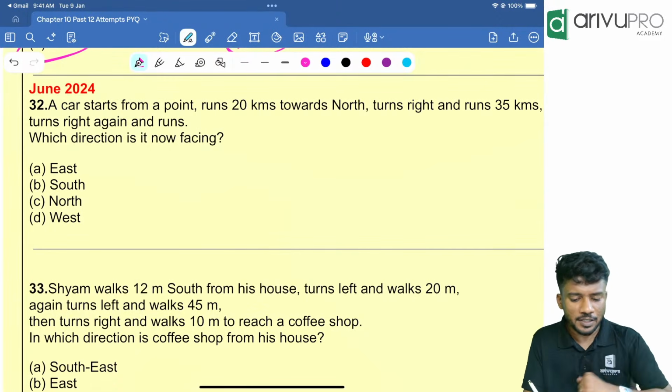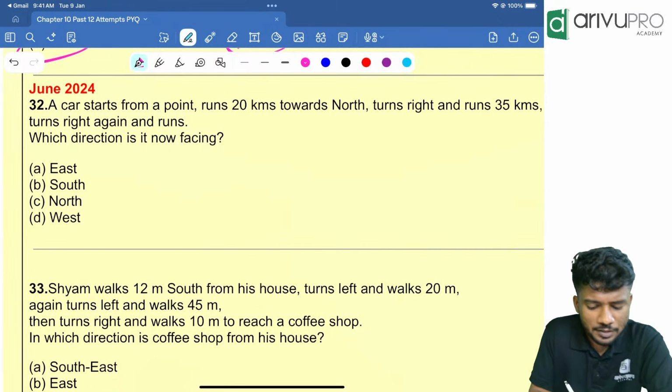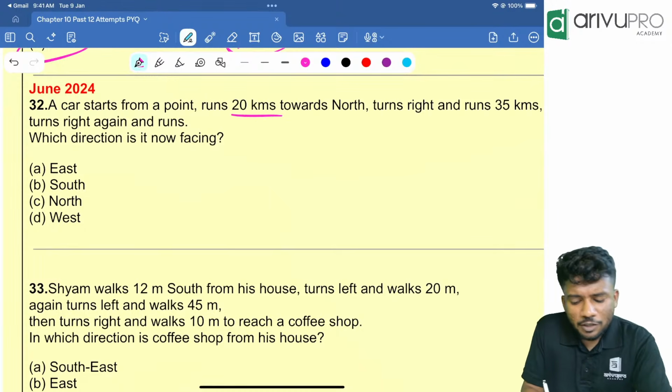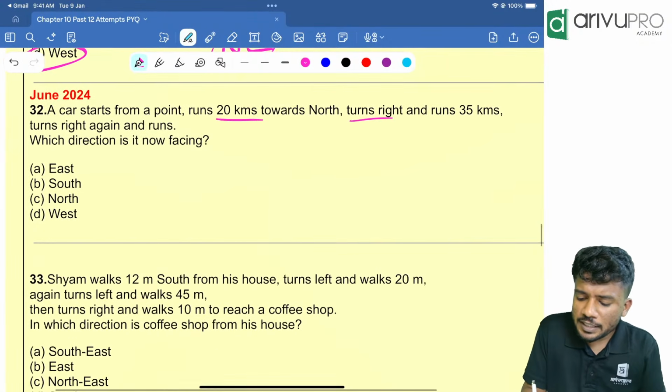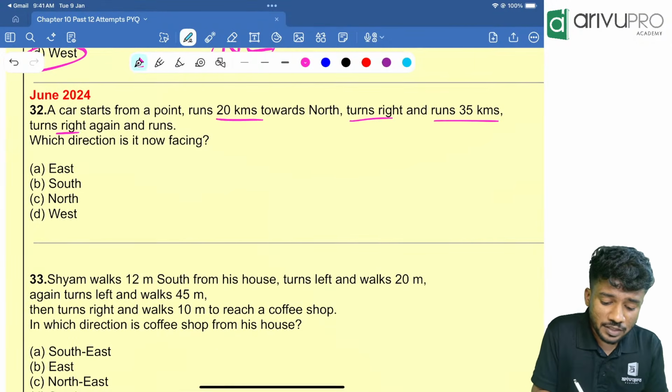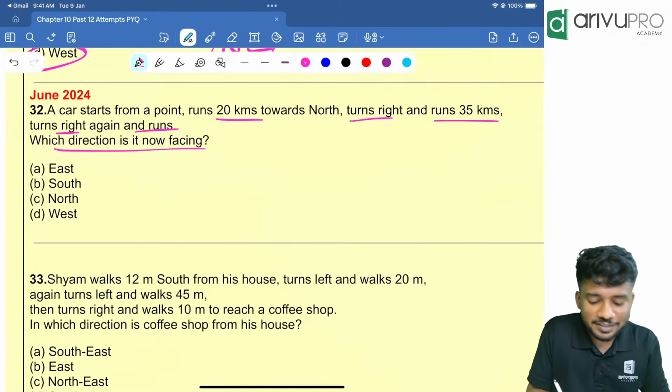June 24 question. A car starts from a point, runs 20 kilometers towards north, turns right and runs 30 kilometers, turns right again and runs. Which direction is it now facing?